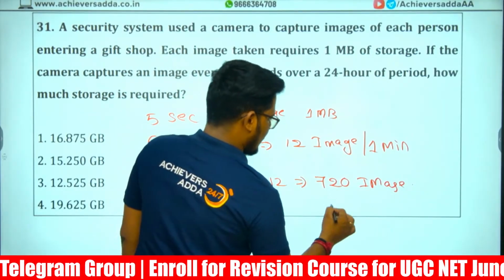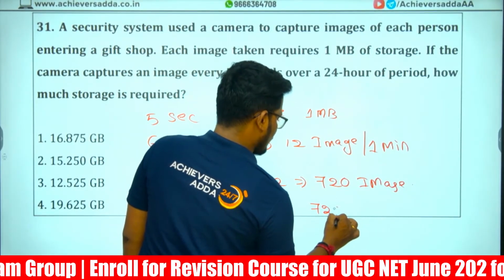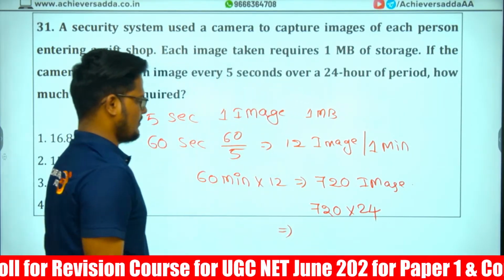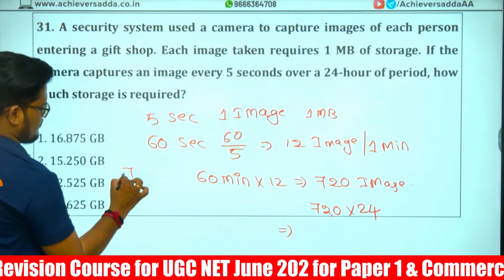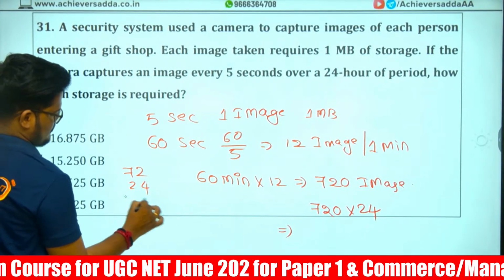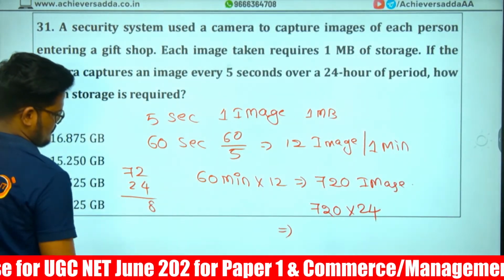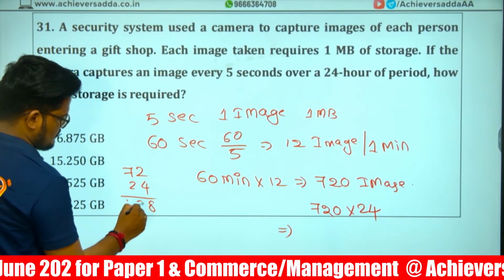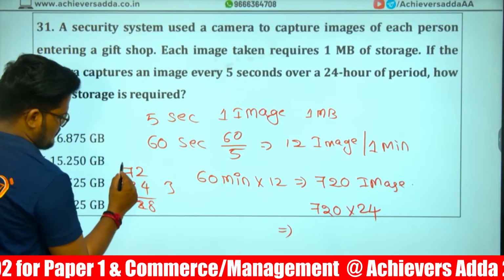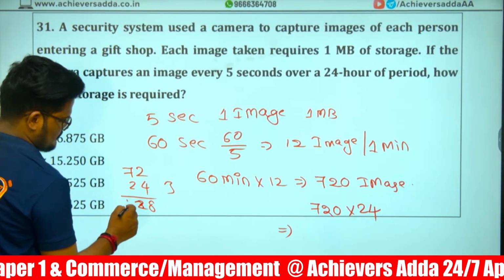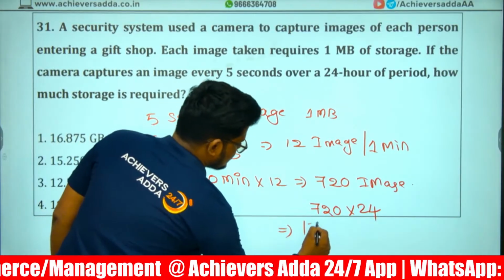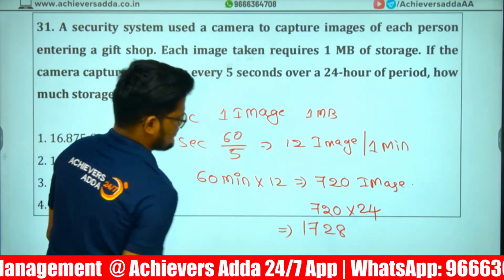Right? And 24 hours, 720 into 24 gives 17280.